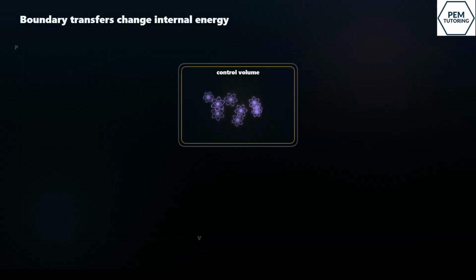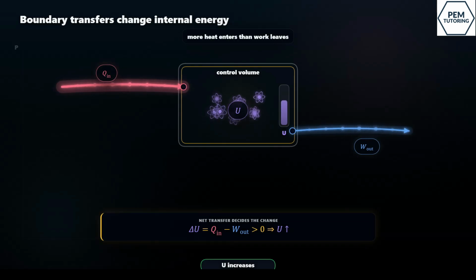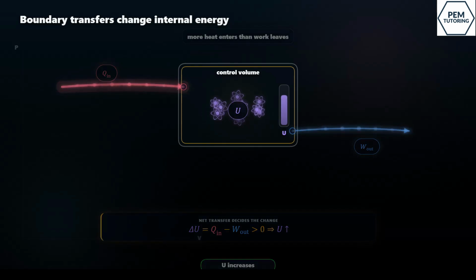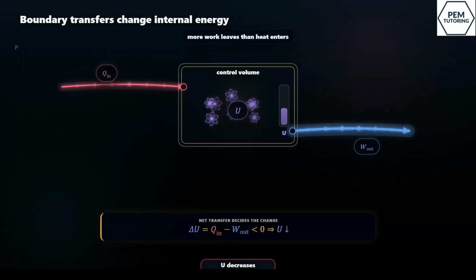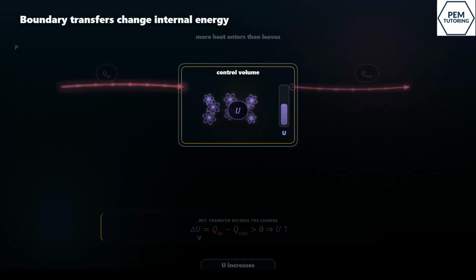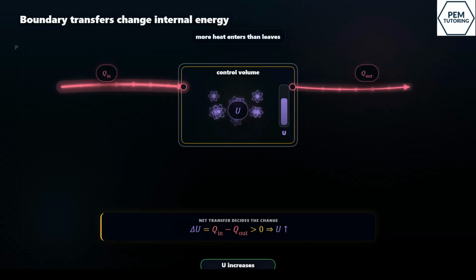Now, let's finish by watching how boundary transfers change internal energy. If more energy enters than leaves, internal energy goes up. If more energy leaves than enters, internal energy goes down. More heat in than work out means U increases. More work out than heat in means U decreases. More heat in than heat out means U increases. More heat out than heat in means U decreases.